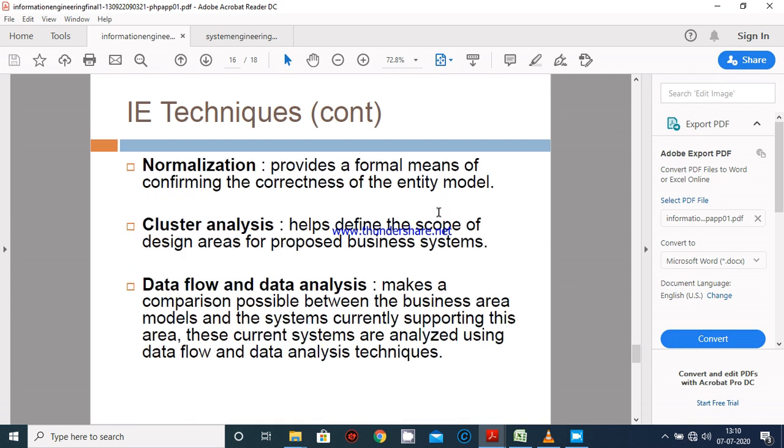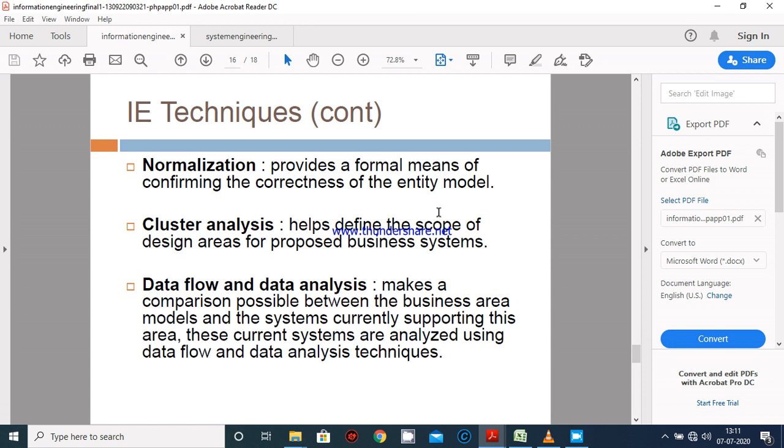Then the next technique is normalization. Normalization provides a formal means of confirming the correctness of the entity model. Next one is cluster analysis, which helps define the scope of design areas for the proposed business system.